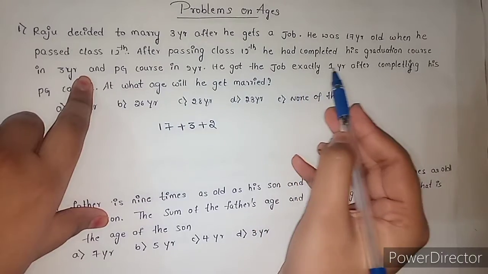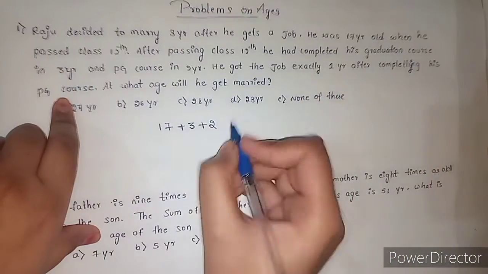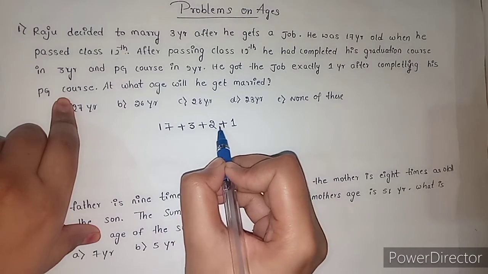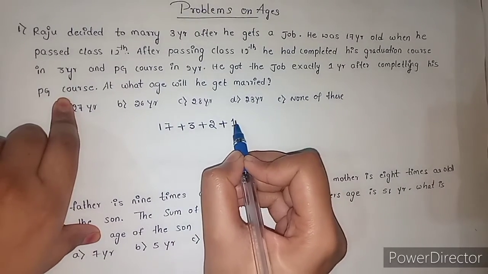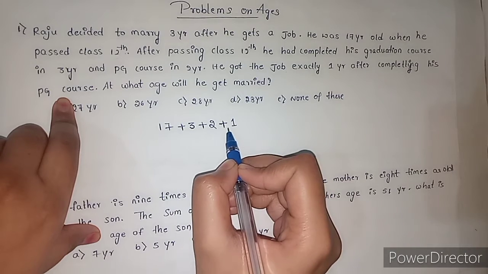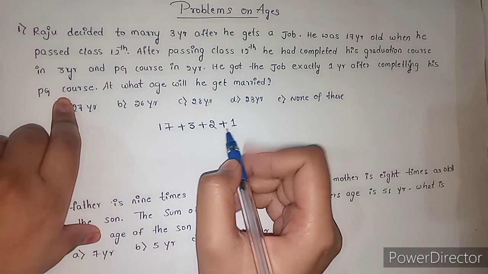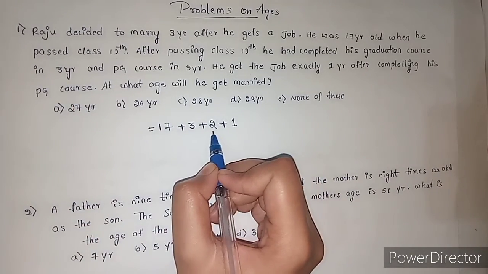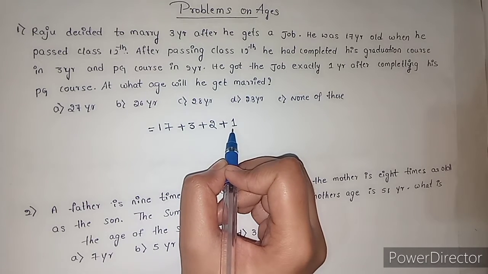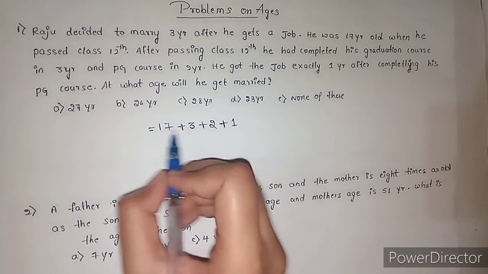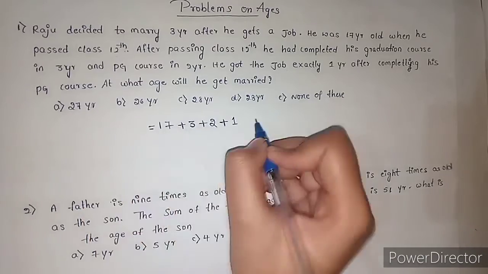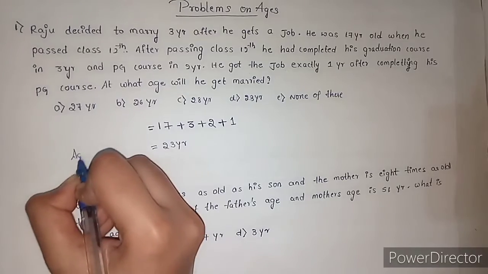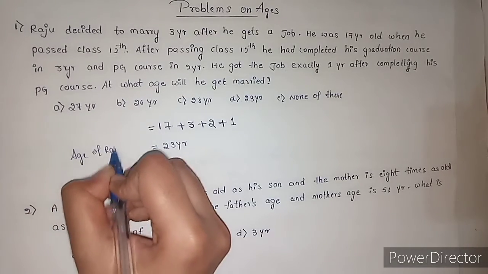He got the job exactly 1 year after completing his PG course. He got the job after completion of his PG. After 1 year by the completion of PG, he got the job. So when you sum this, you get 23 years. This is the age of Raju when he got the job.